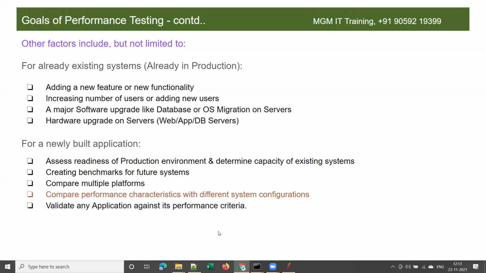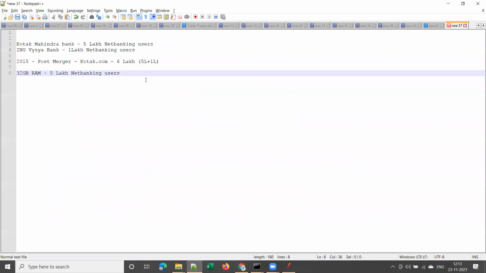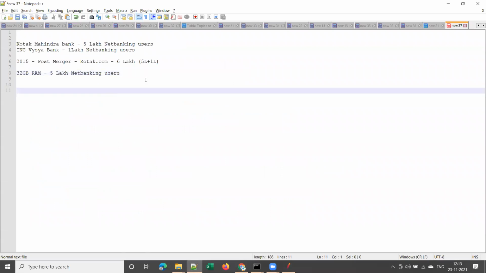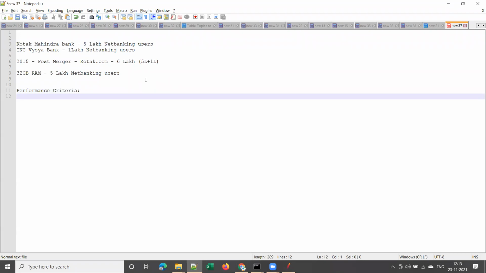Let us understand this. What is performance criteria? Whenever some software is developed, there may be some performance criteria already defined. It may be something like it should support 1 lakh users.